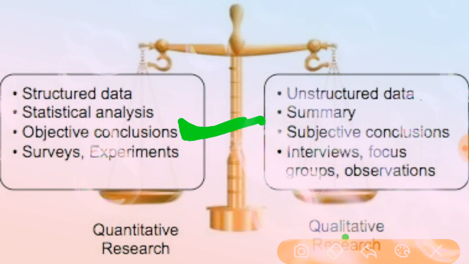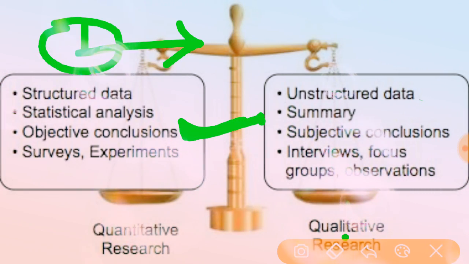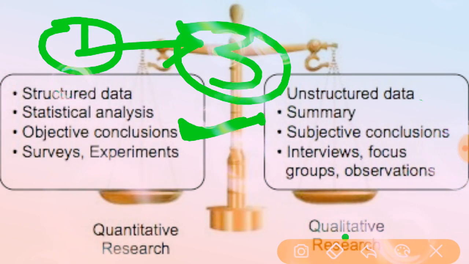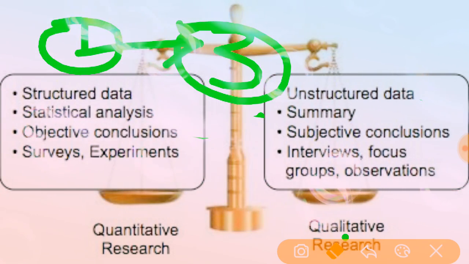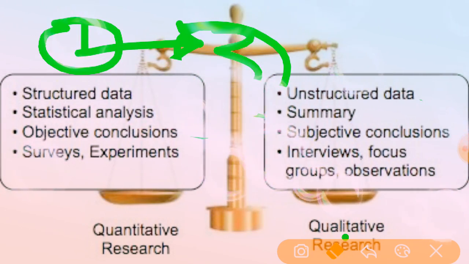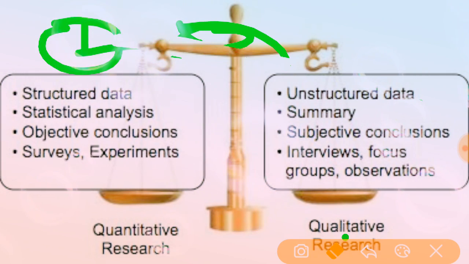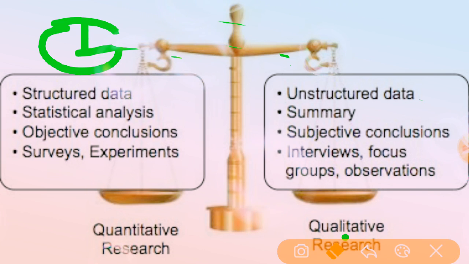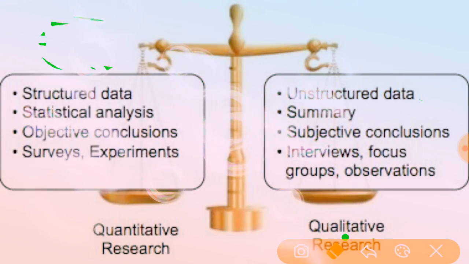For each study they write three objectives, and they give the conclusion on whether the objectives are fulfilled by the researcher or not. Coming to the subjective conclusions, they don't check whether the objectives are fulfilled; they observe the subjects, meaning the samples, and give the subjects' conclusion.